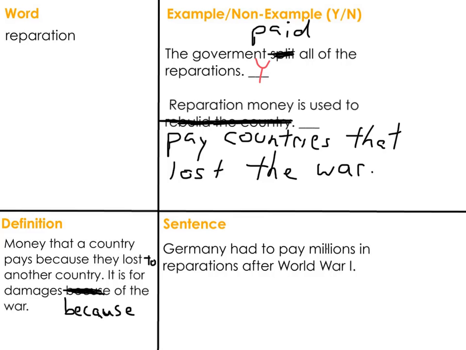Let's look at the next one. I had to change these a little bit. I wasn't happy with the sentences. So, reparation money is used to pay countries that lost the war. Is this an example or non-example? The answer is no. Usually, reparation money is used to pay countries that won the war.